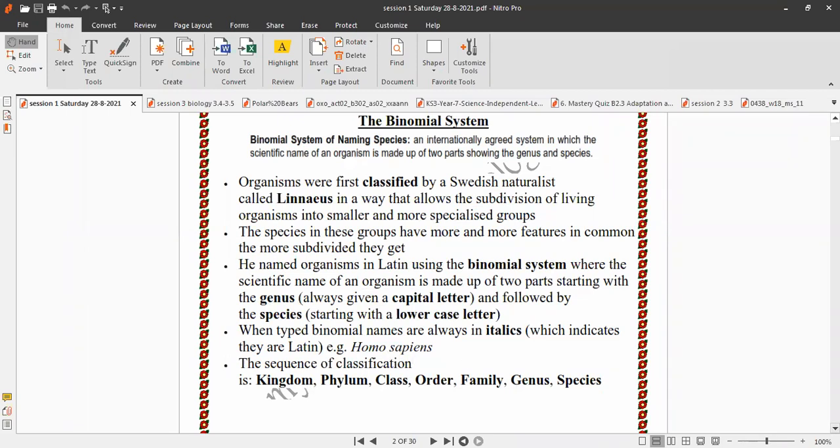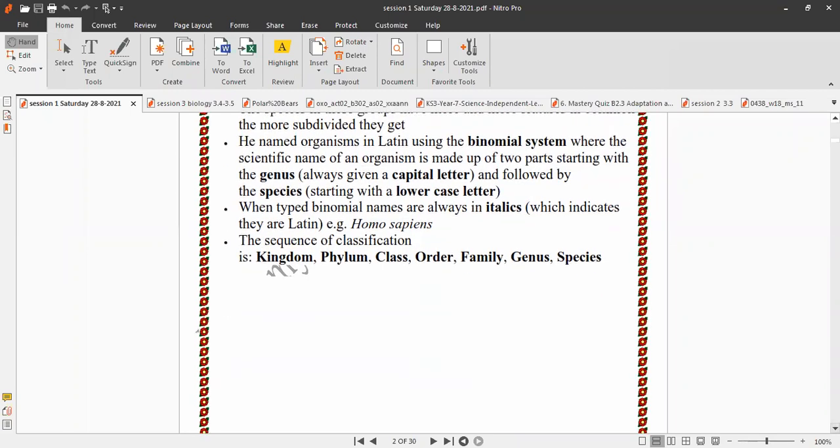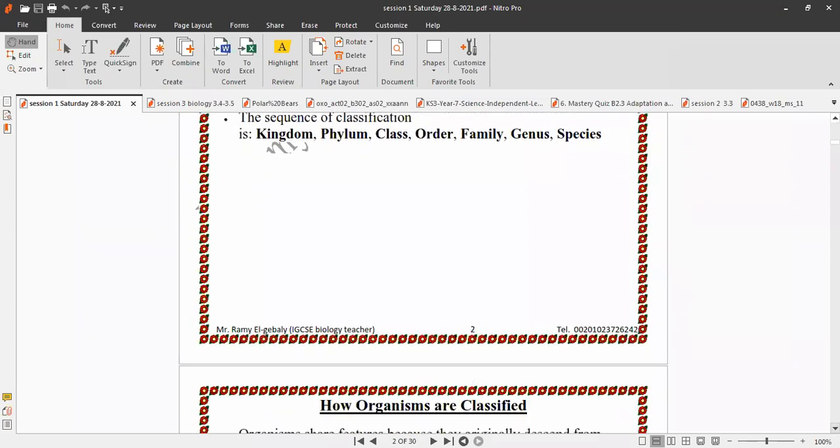What is the sequence of classification? We start with kingdom, phylum, class, order, family, genus, and species.